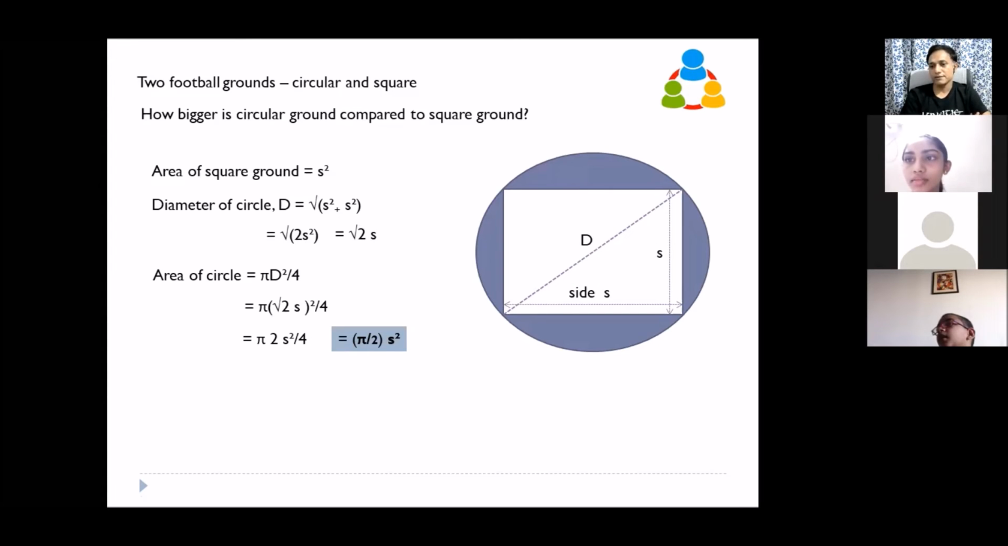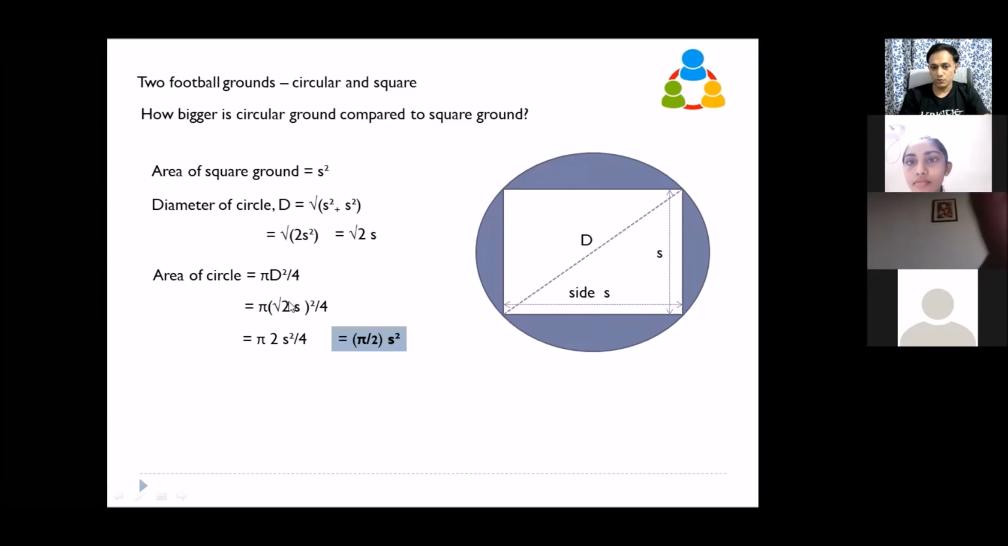Did you all get this? Yes, sir. See, this is pi into d square by 4. D is root 2s. So pi into root 2s square by 4. Root 2 square is 2. S square is s square. So you get pi into 2 into s square by 4. 2 by 4 will become 1 by 2. So this becomes pi by 2 s square.